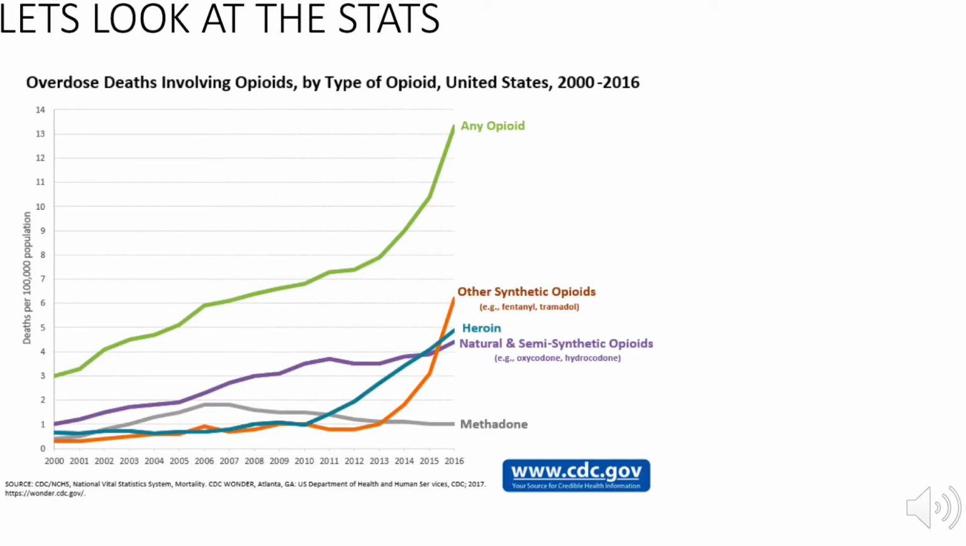Continuing on, we're looking at the statistics. It's comparing heroin with methadone and other synthetic opioids to any opioid. And you can see from 2000 to 2016, any opioid went from about 300,000 to about 1,400,000 users and consumers in the United States during that time period, which clearly shows a spike in users, consumers, dealers, pharmaceutical reps increasing, doctor prescriptions increasing, so everything is increasing.